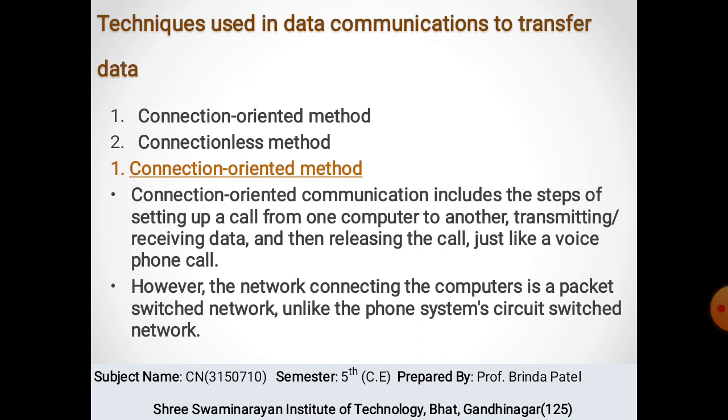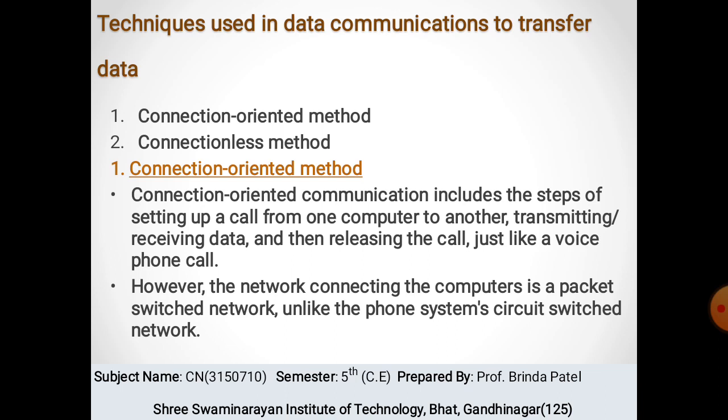Connection oriented communication includes the steps of setting up a call from one computer to another, transmitting and receiving data, and then releasing the call, just like a voice phone call. Means they are connected with each other. In a telephone, first we call someone, then the person picks up our call and answers. So this is connection oriented because first the data is transmitted from the sender side, after that the receiver receives that data and then replies to the sender.